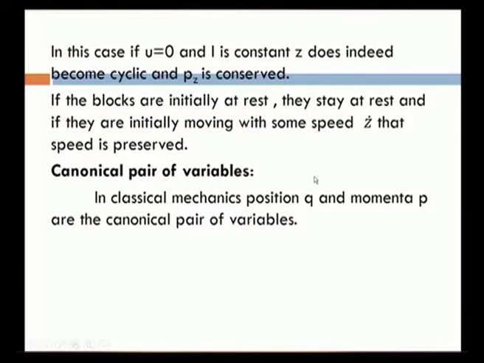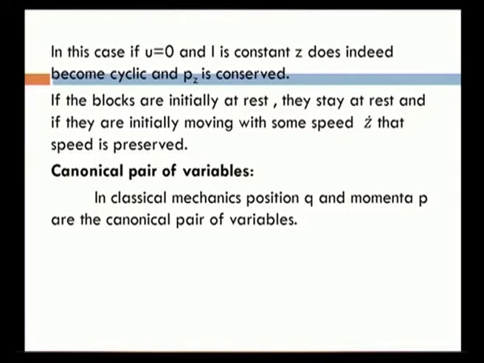Now, this canonical momentum can be one of a pair, the canonical pair of variables. So, the canonical pair of variables are nothing but the position coordinates and momentum coordinates. Both can be assumed as generalized coordinates. So, q and p are the canonical pair of variables.